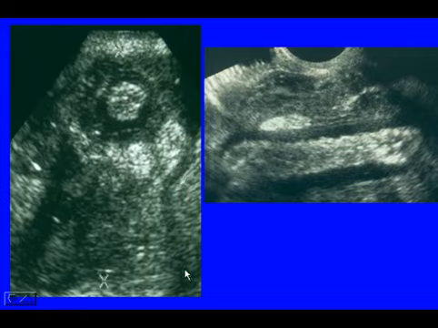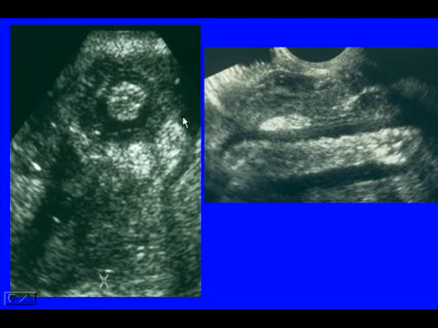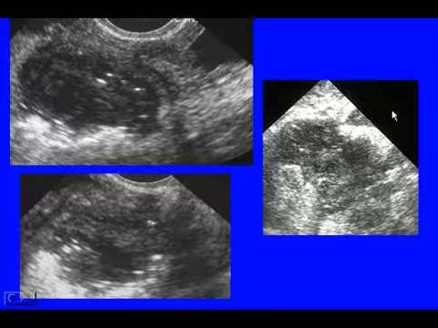Two other patients. This is another patient. You can see thickened wall. This was in the left lower quadrant, very thick bowel. The wall of the bowel is very thickened, and then you see this big heterogeneous mass adjacent to one of the walls. This was a diverticular abscess.